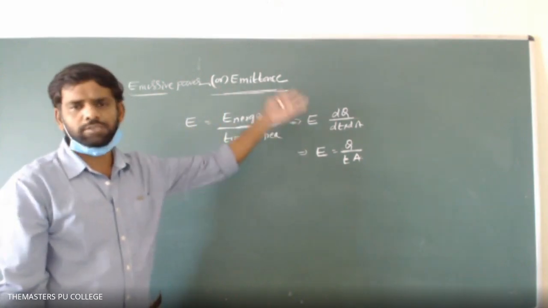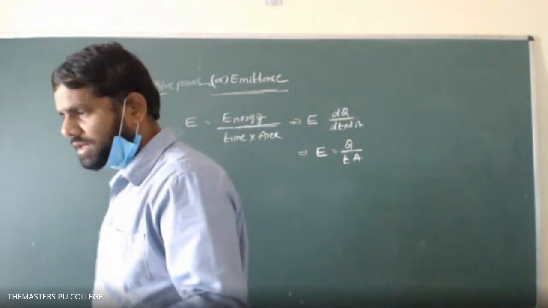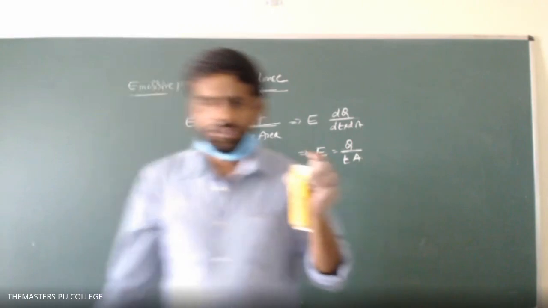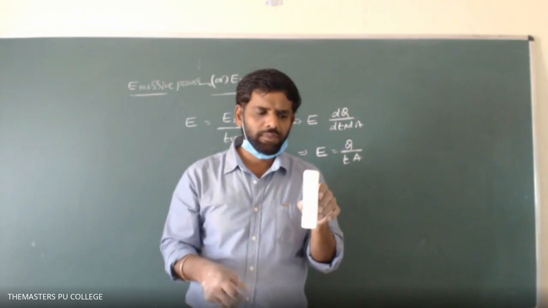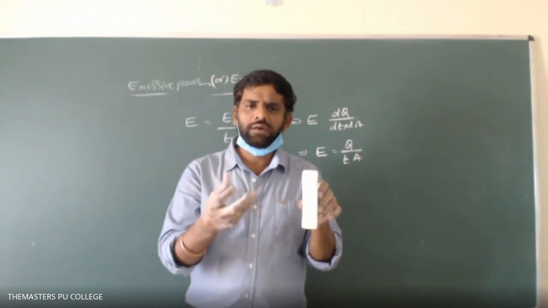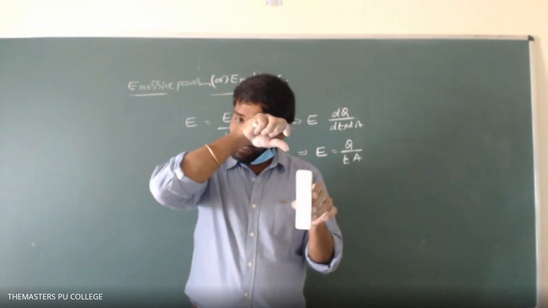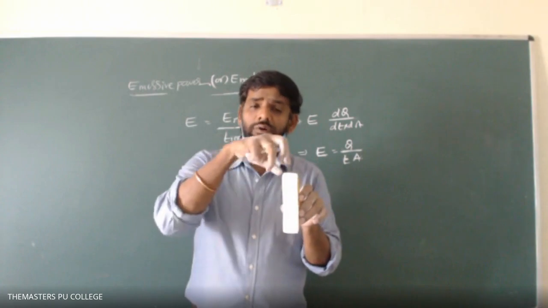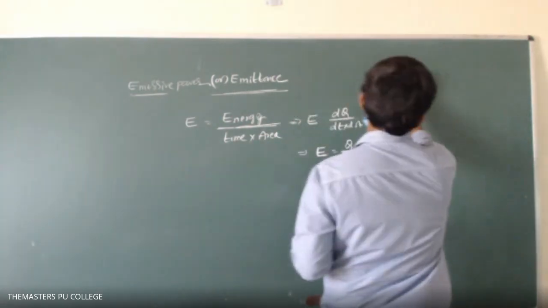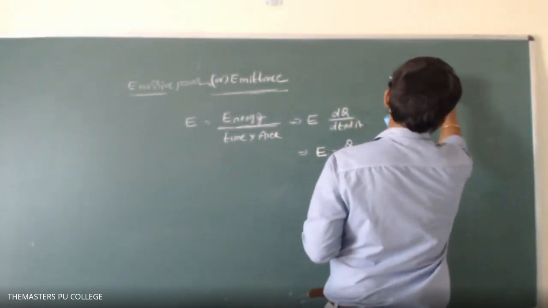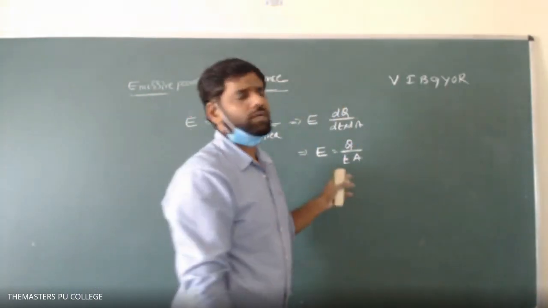This is for all possible wavelengths. What does that mean? See here, this duster is exposed to the atmosphere, so how many wavelengths are going to be incident? For example, if I take the visible region, there are 7 wavelengths. White light is incident on it, so 7 wavelengths are going to be incident on it, ranging from 4000 angstrom to 6000 angstrom: V, I, B, G, Y, O, R. This is the order of the colors which we can detect by eye.